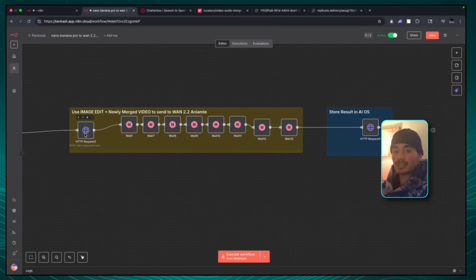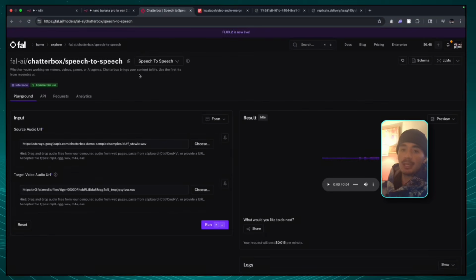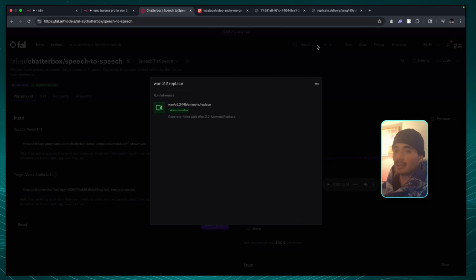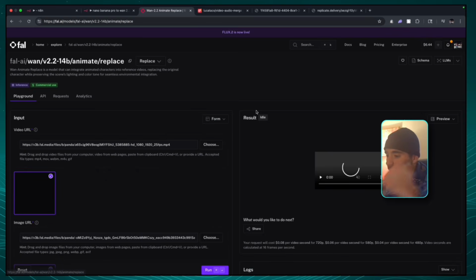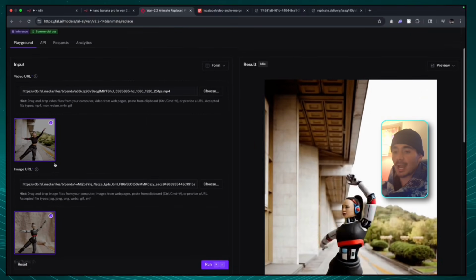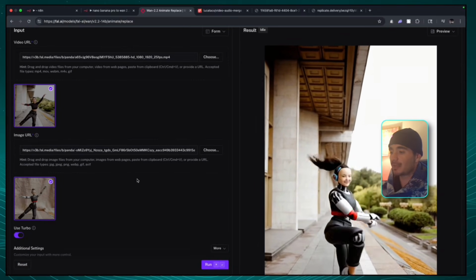Now, the API call itself is on fal.ai, and it's this endpoint right here, fal.ai/animate/replace, and you guys have that full breakdown. If you want, you can head into fal.ai and type in 1.2 replace, and this will break down the entire schema call that I have already configured for you guys in advance. But essentially what this step does is it grabs your video and replaces it with the image that you gave it, and it keeps everything else the same.